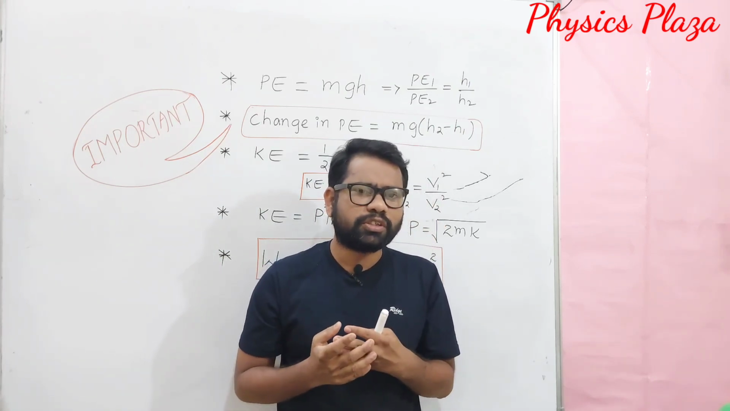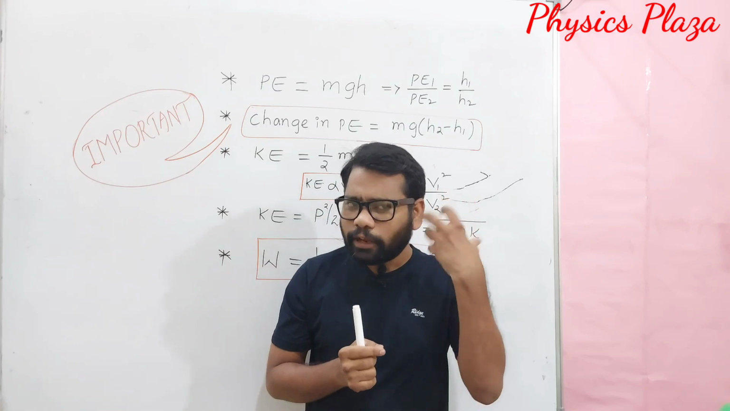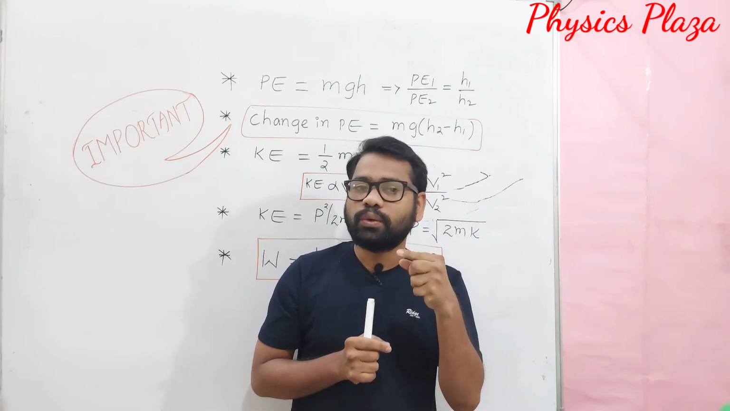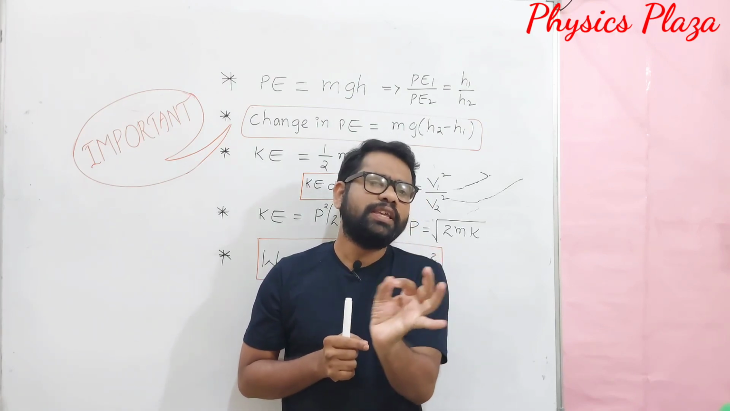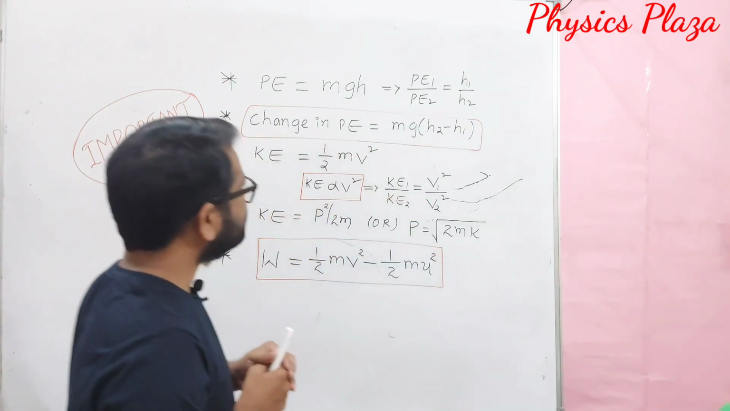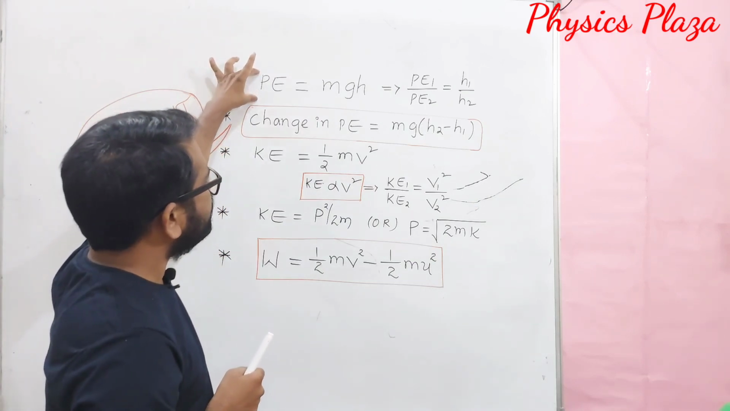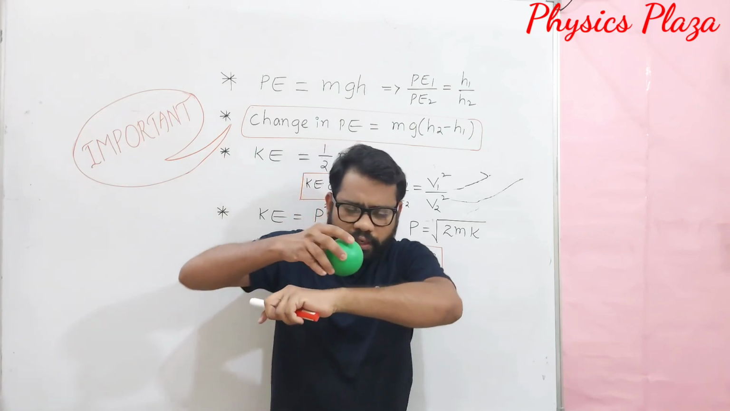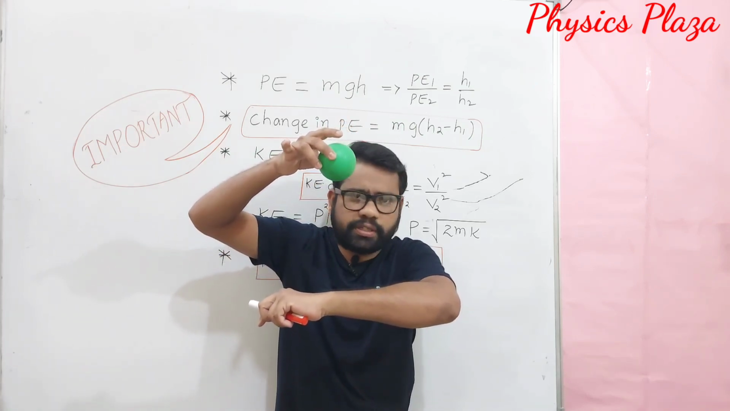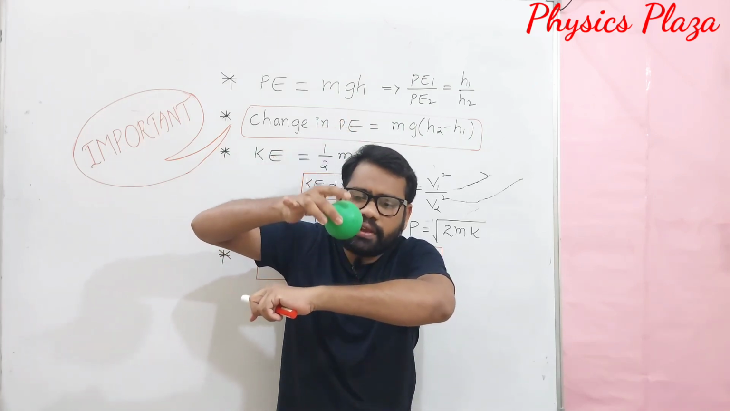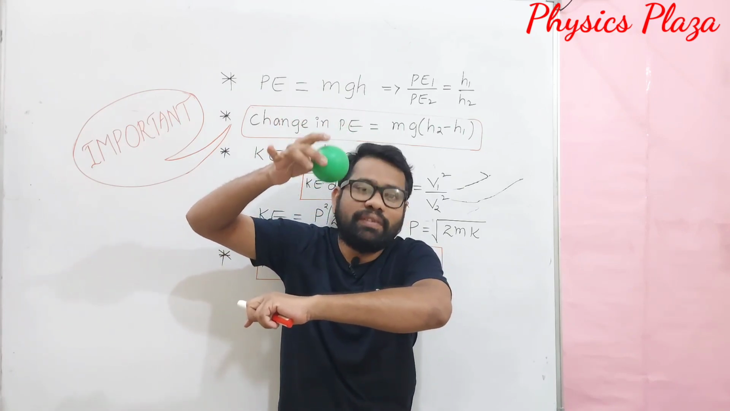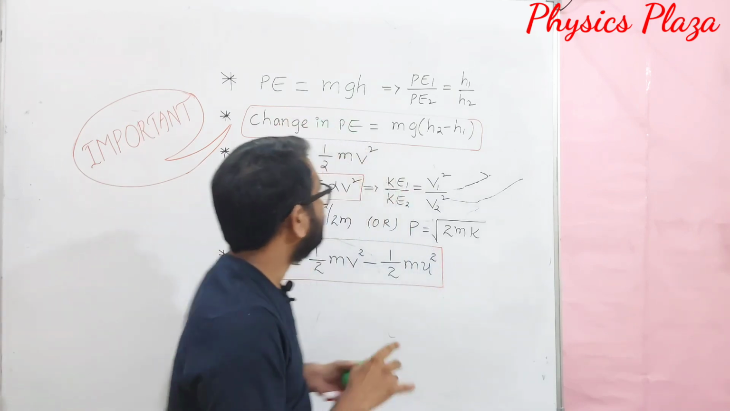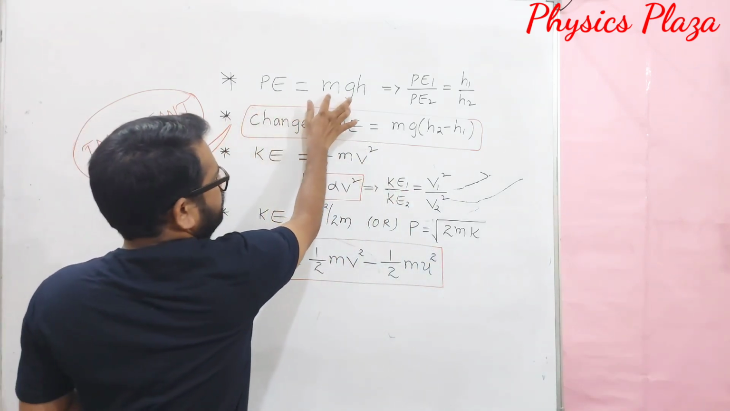Before starting our numericals, let us recall some important formulas that we should keep in mind, so that we can do the numericals easily. Look here, children. Potential energy: when an object is at a certain height, it possesses some potential energy. How can we calculate potential energy at a given height? Potential energy is equal to mgh.